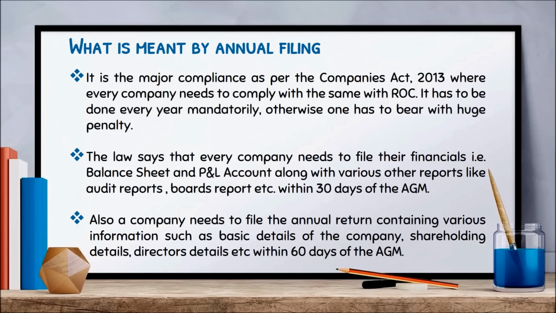The law says that the company needs to file their financials, that is balance sheet and P&L, along with various other reports like audit reports and board reports within 30 days of the AGM. Also, a company needs to file the annual return containing various information within 60 days of the AGM.